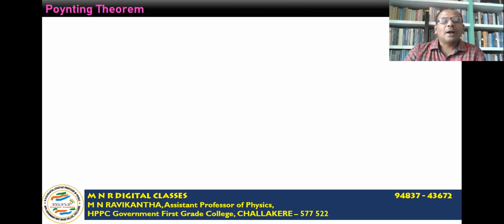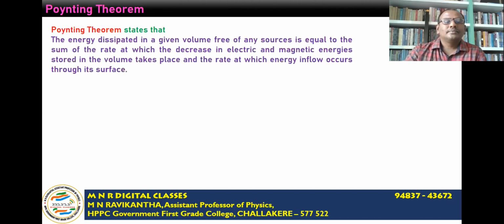The next one, Poynting theorem. Poynting theorem states that the energy dissipated in a given volume free of any sources is equal to the sum of the rate at which the decrease in electric and magnetic energy stored in the volume takes place and the rate at which energy inflow occurs through the surface.